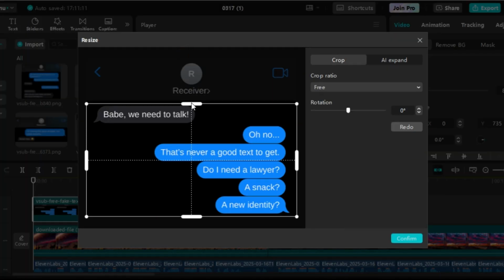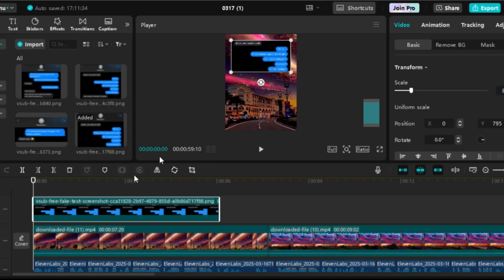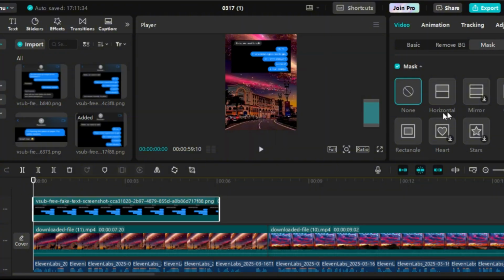While cropping, make sure to hide the top part of the screenshot, ensuring only the message section is visible. Next, we need to display the messages in sync with the voiceover. As you can see at the start of this video, we will use the mask option for this. First, click on the screenshot, then go to the mask option and select the rectangle option. You'll see the mask option applied in the video preview tab.